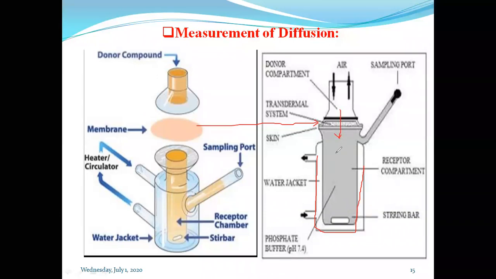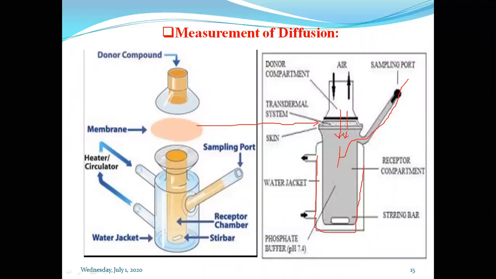Initially, at time t0, we draw a sample from the sampling port and determine its concentration using UV spectroscopy. We can determine the concentration of the drug or molecules present in the receptor compartment.